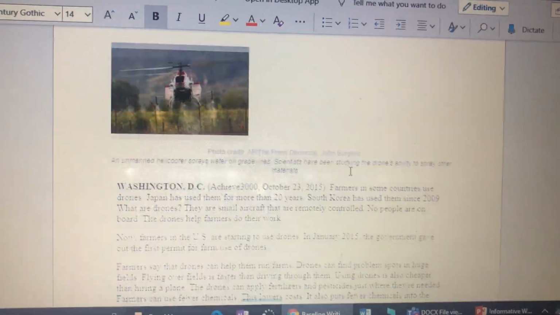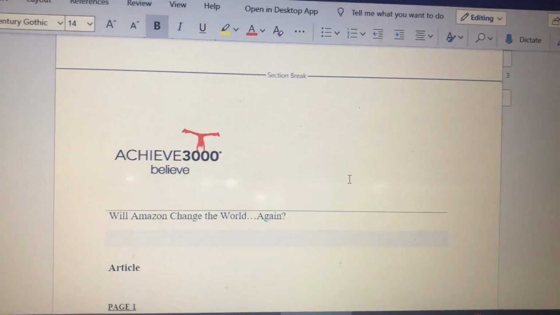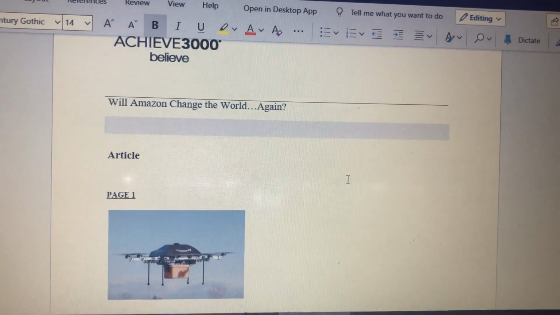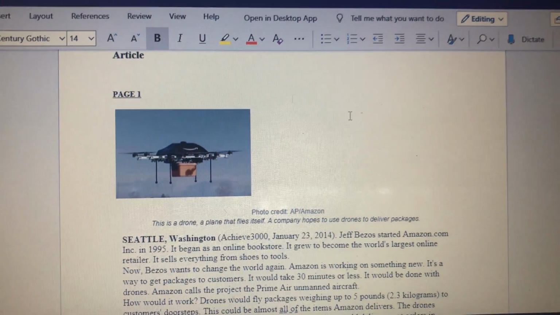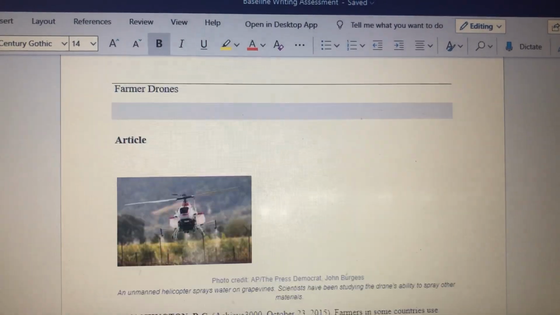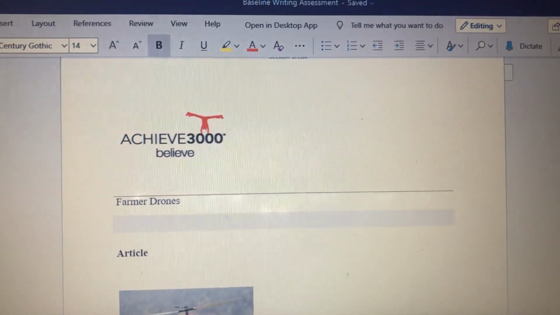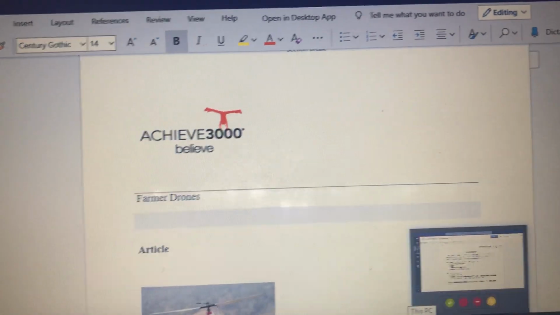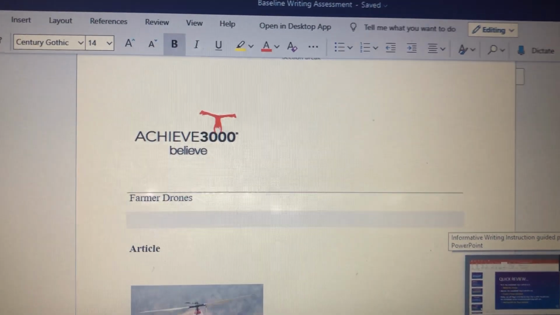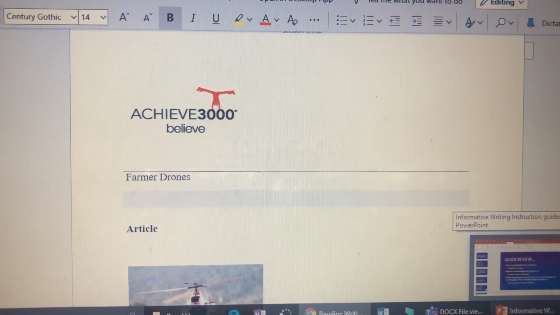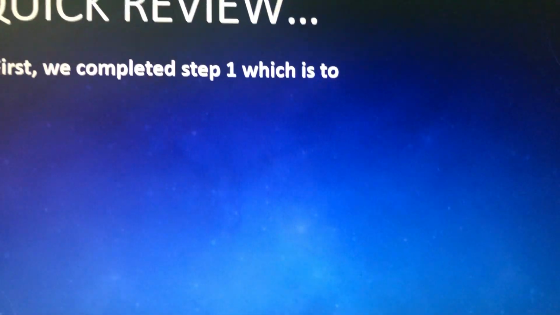The first one is Farmer Drones. Keep scrolling down. That'll bring you to your next article, which is Will Amazon Change the World Again? So if for any reason it's taking a moment for them to load, just go through the instructions anyway and then just kind of give it a second. Remember, it's a bunch of people online at one time, so you may experience some glitches there. All right, so for now, let's go ahead and jump in our writing instruction for today.